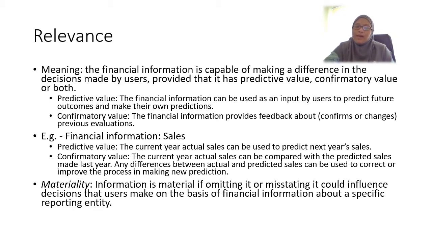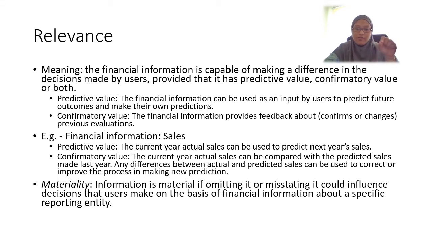What about the confirmatory value? Confirmatory value means that the financial information that we provide is able to provide feedback, to confirm or to change the previous evaluation. Because in the past, we may have come up with our own prediction.